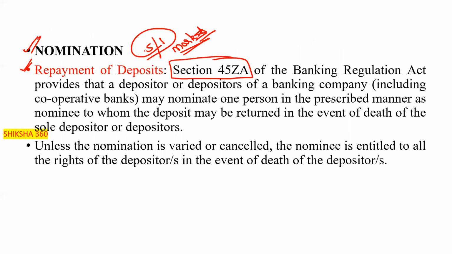Repayment of deposit. Section 45ZA of the Banking Regulation Act provides that the depositor or depositors of a banking company, including cooperative banks, may nominate one person in the prescribed manner as a nominee, to whom the deposits may be returned, or to whom the funds may be paid, in the event of death of the sole depositor or depositors.